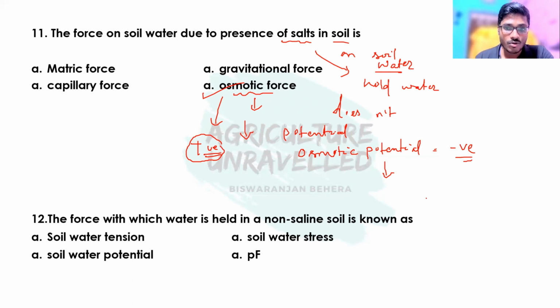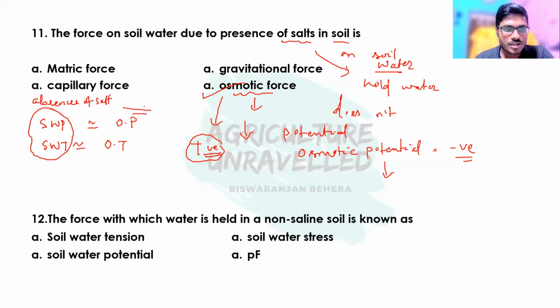This concept is similar to soil water potential and soil water tension, in which soil water potential is similar to osmotic potential and soil water tension is similar to osmotic tension. This situation is in the absence of salts, but this situation is in presence of salts.